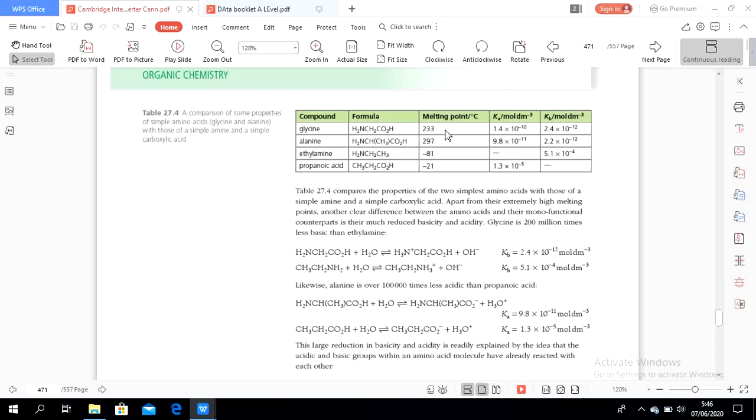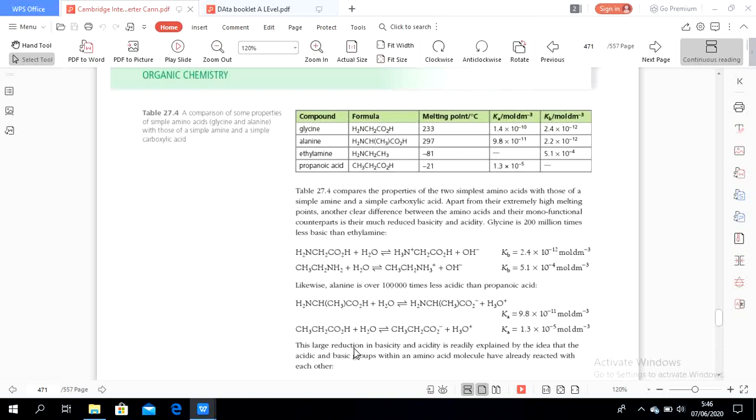We know amino acid is amphoteric because it has both an acid dissociation constant and a base dissociation constant. Here it is written, alanine is 100,000 times less acidic than propanoic acid.